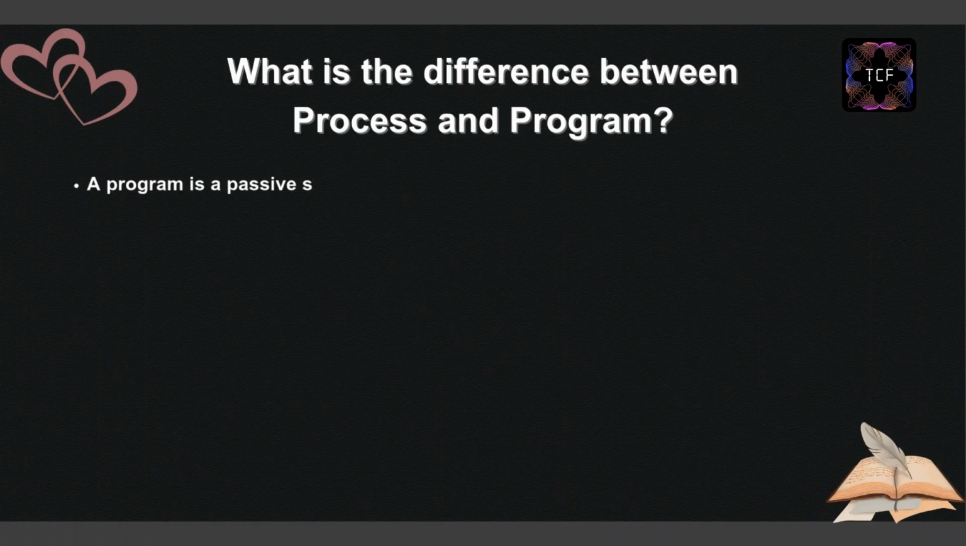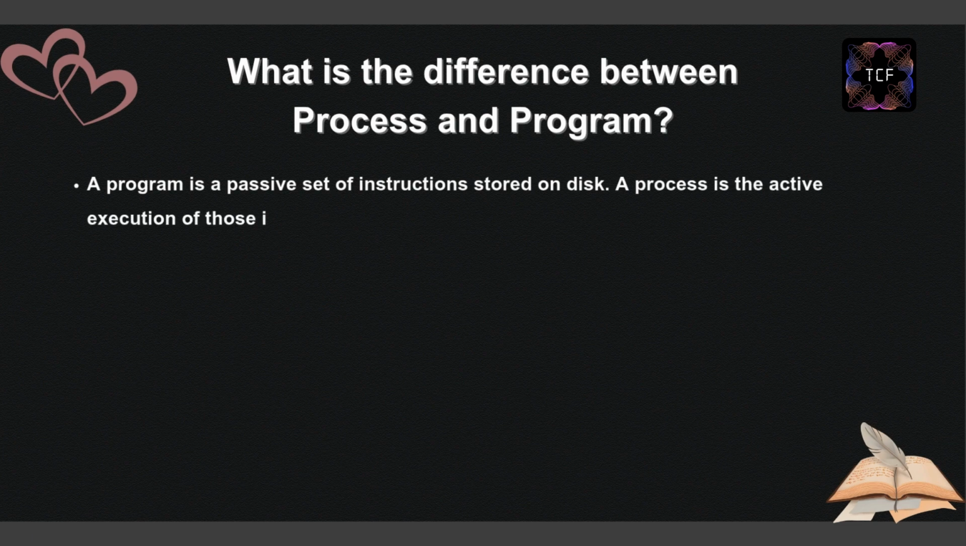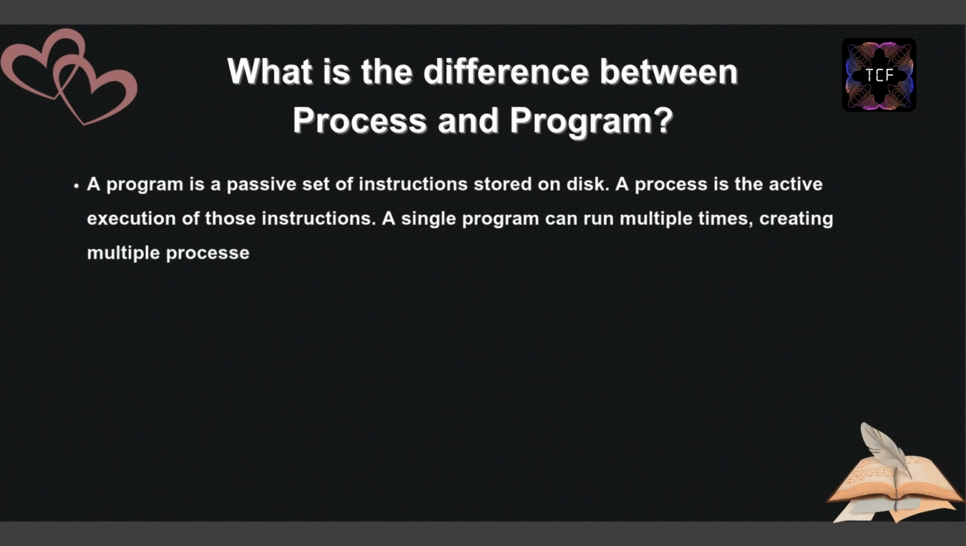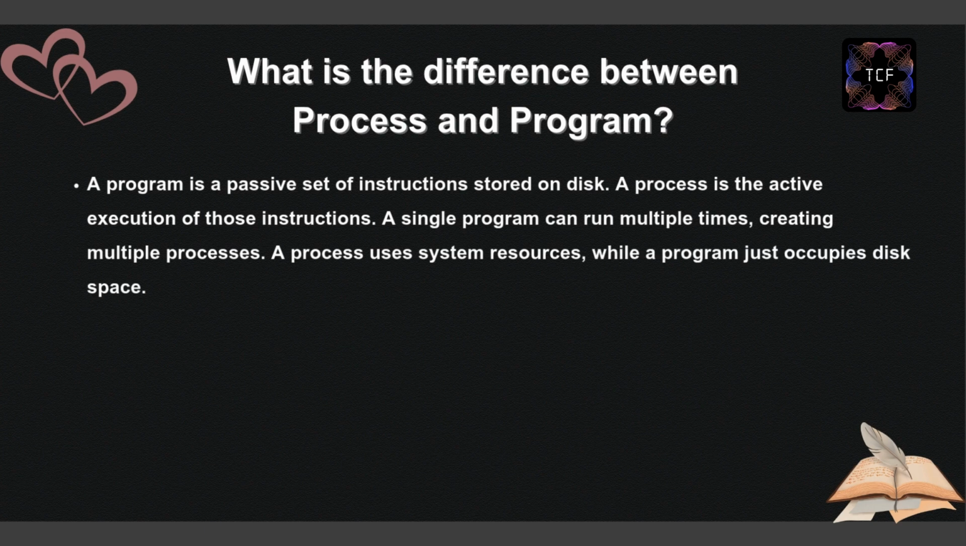What is the difference between process and program? A program is a passive set of instructions stored on disk. A process is the active execution of those instructions. A single program can run multiple times, creating multiple processes. A process uses system resources, while a program just occupies disk space.